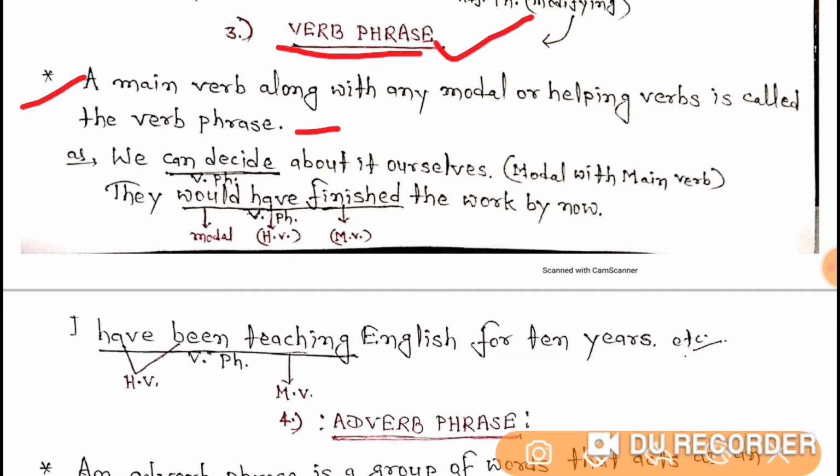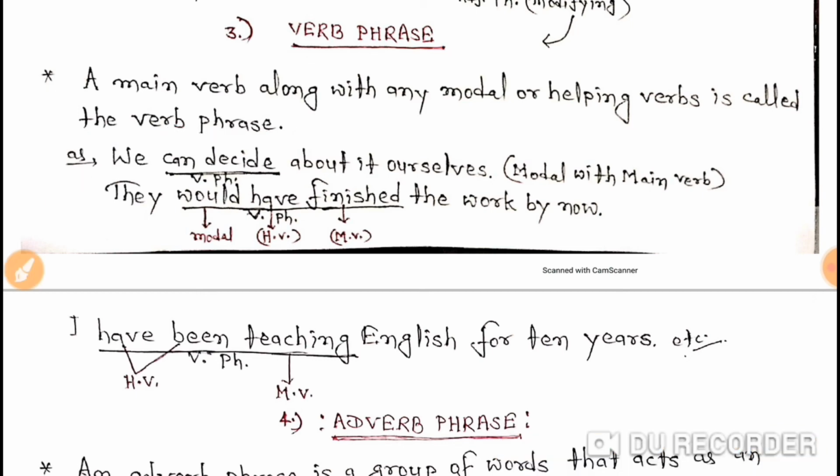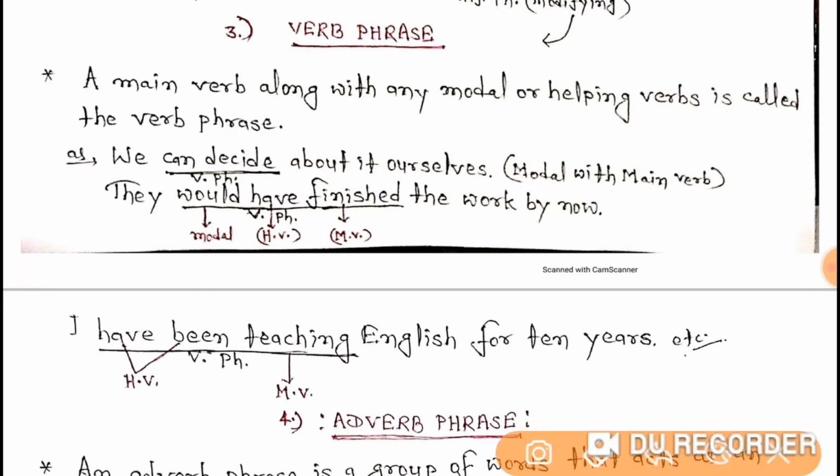Now let's understand it with the help of some examples. We can decide about it ourselves. Here you can see, students, I have underlined can decide. So decide is the main verb, and can is the helping verb, also a modal verb you can say, and can is helping the main verb decide. So here we can see two verbs, can and decide. Two verbs, this means verb phrase.